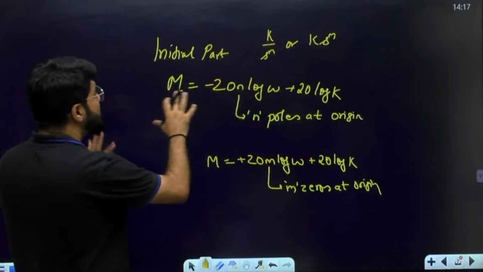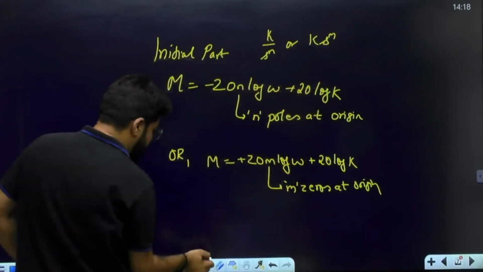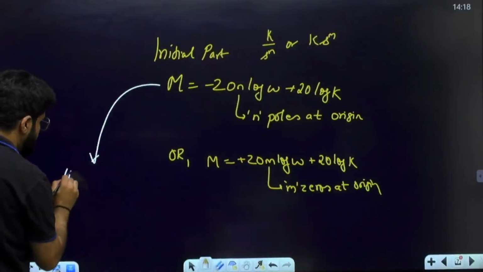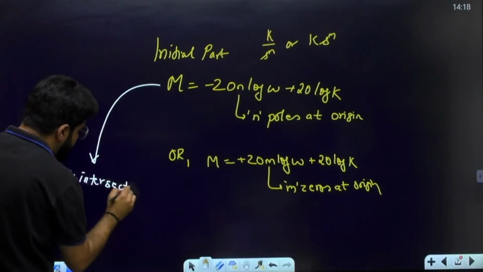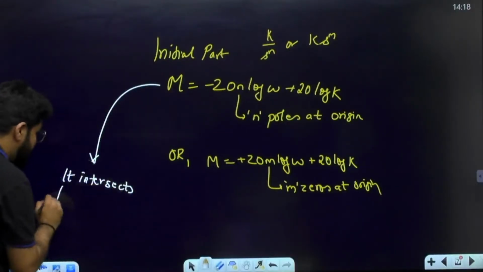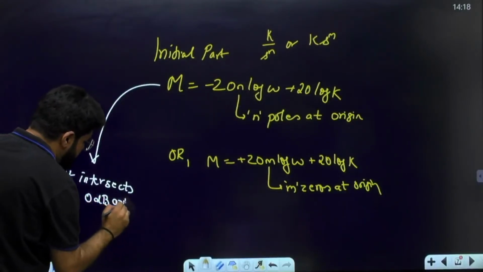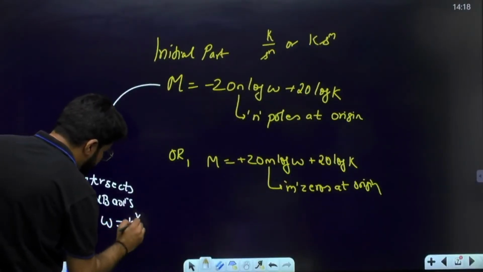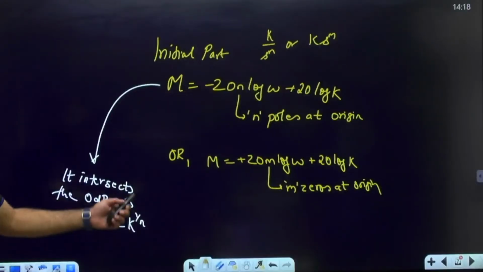If the initial part is given by the formula minus 20n log omega plus 20 log k, where does the initial part intersect the 0 dB axis, that is the x axis? That is the next important formula with respect to the initial part. At what frequency? At the frequency omega equal to k raised to the power 1 by n.